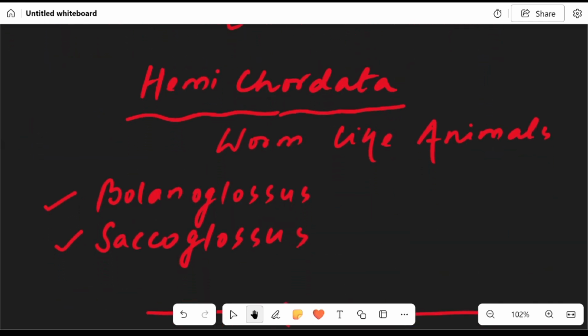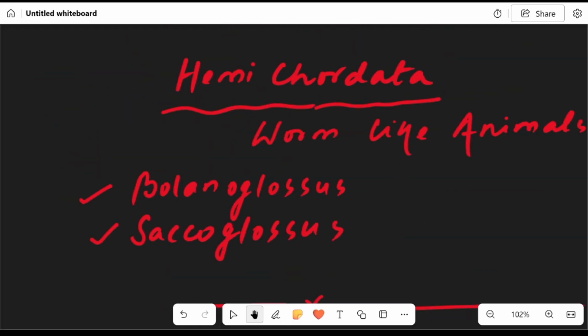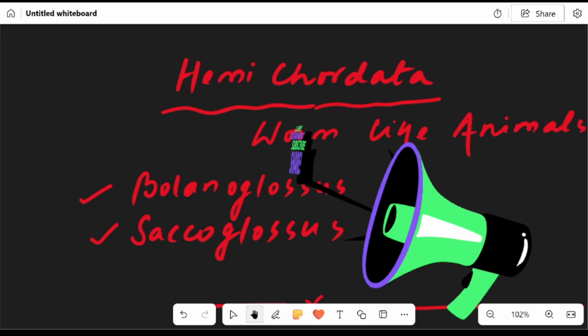Hemichordata. These are worm-like animals, and the examples are Balanoglossus and Saccoglossus. Today we have completed the non-chordate groups. We will complete the chordate ones in the next lecture.